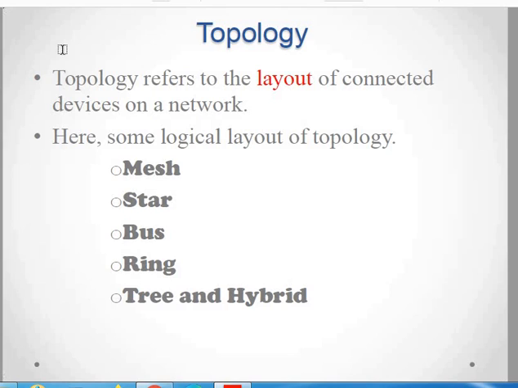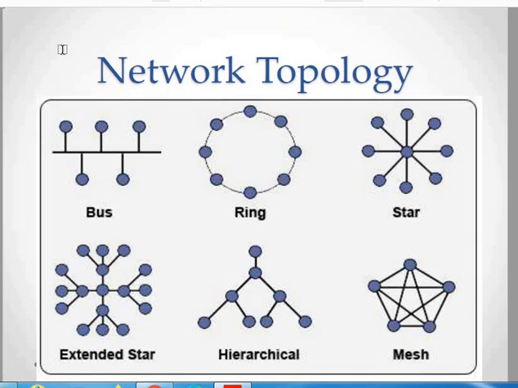So there are two types of topologies possible. First one is physical topology and second one is logical topology. Mostly we are concerned about the physical topology, where we look at how physically the devices are connected to each other. Depending on that layout, the topology is decided. On that basis we can say that the topology may be a mesh topology, star topology, bus topology, ring topology, or tree and hybrid type of topology. These are the examples of bus, ring, star, extended star, hierarchical, that is a tree, and a mesh type of topology. So let us discuss one by one.